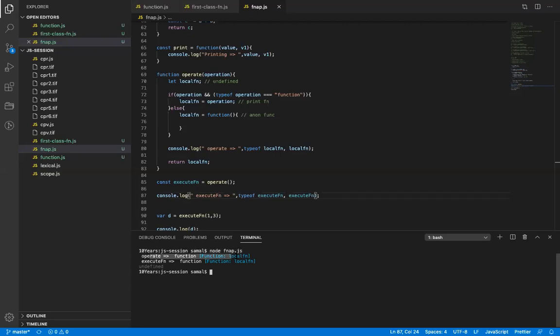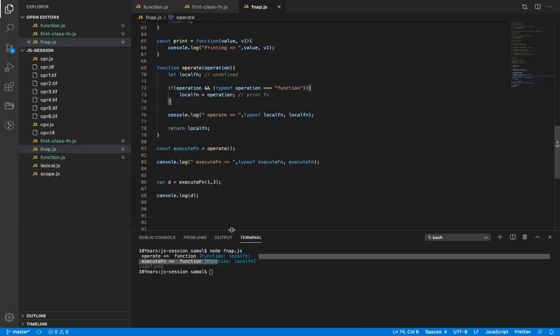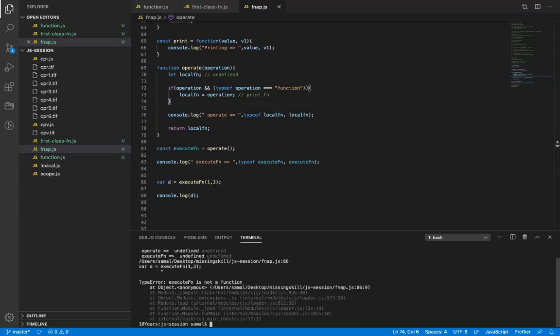what got printed in operate, what got printed in execute. You see this? So it is again returning a function because I did not pass anything. It safeguarded my code, so that the execute function will always run. It will not give an error. If I remove this part, you will see my application gets crashed. It says at line number 86 that execute is not a function.